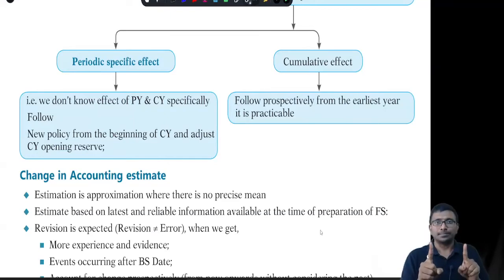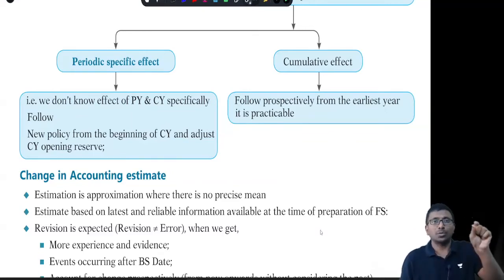I don't know exactly. Then under that circumstance, simply to remember in quick revision, assume that this new policy is followed from the beginning of the current year, that is 1/4/2021, for the financial year ending 31st March 2022. That's the best thing. So the current year effect I know very clearly, the previous year effect I don't know. Just give the adjustment. The effect so far will be given to the opening reserves, the current year effect will be given only to the current year, and we will be giving disclosure in this regard.